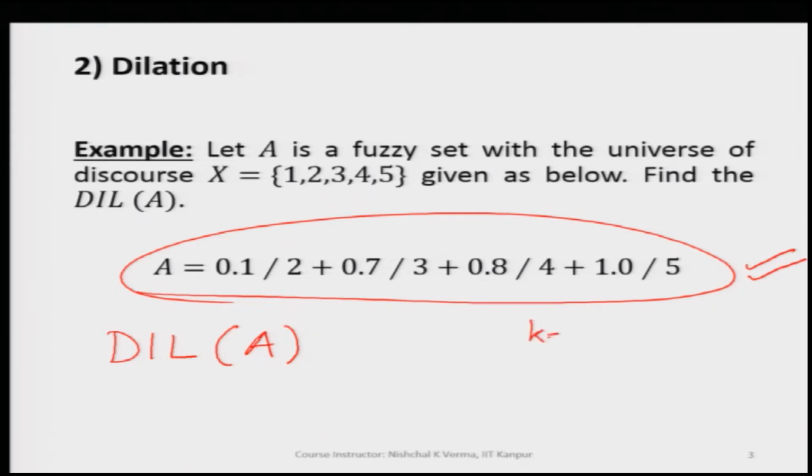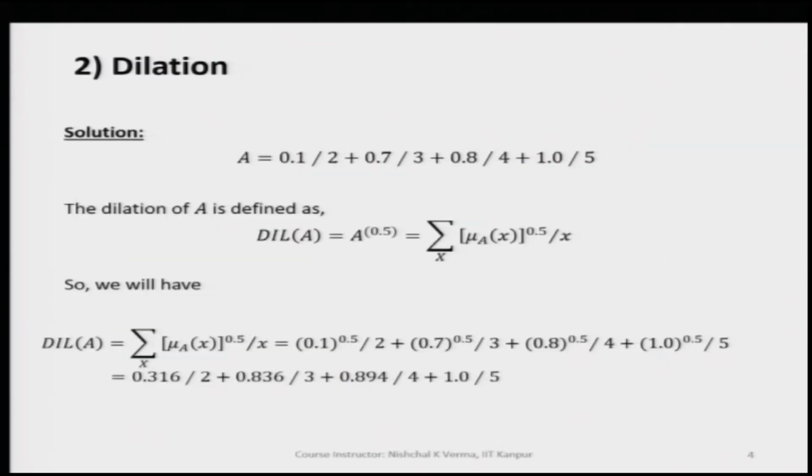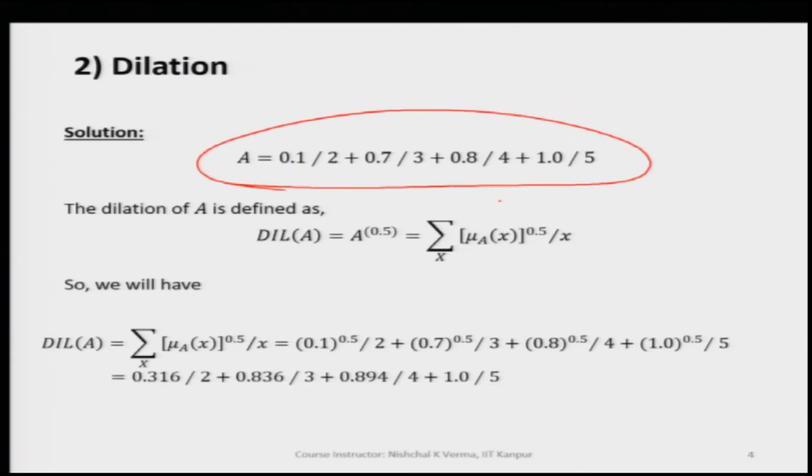The value of k is automatically 0.5 for dilation if nothing is mentioned. Similarly, for concentration we could have taken k equal to 2. Now, let us do the dilation of A, where A is a discrete fuzzy set.